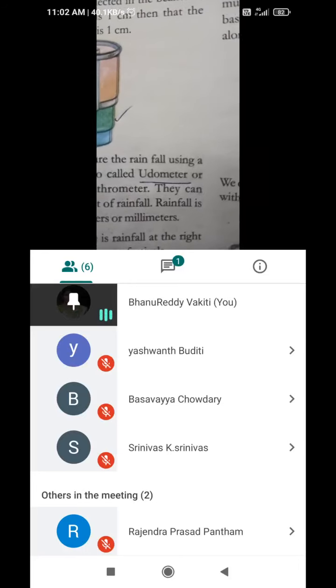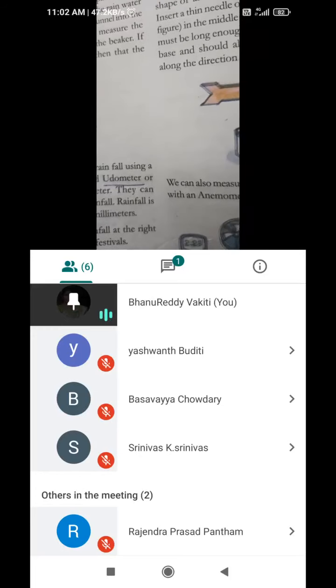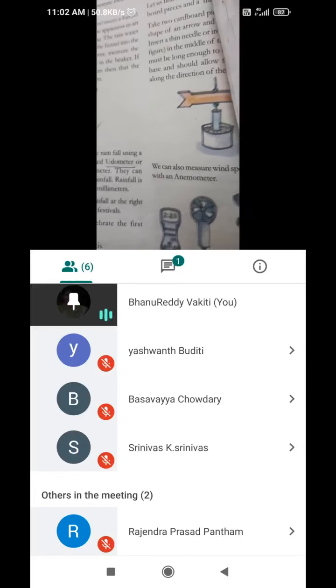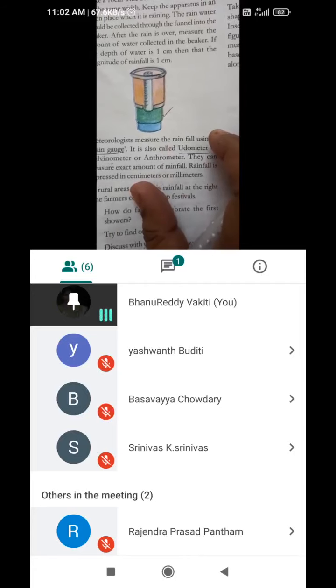By using that height, 1 centimeter height to 2 centimeter height, they can identify rainfall in centimeters. We need to take a 10 centimeter wide beaker.